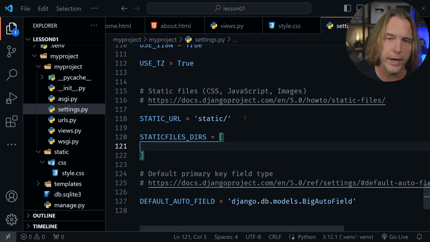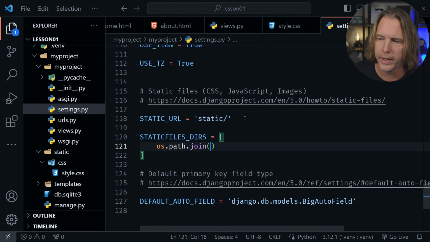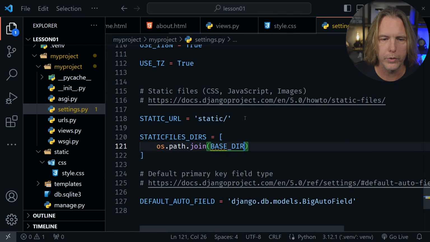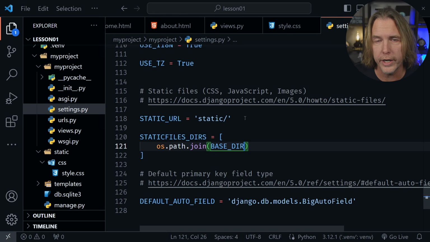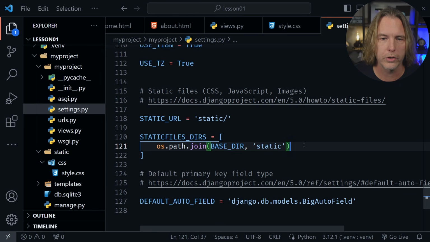Now let's refer to that import. So os.path.join. Then inside of here, we'll refer to the base directory that's already defined above in this file for us. And then we'll say static, and this is referring to the static directory that we created over here. So we're telling Django where this folder is for our static assets.